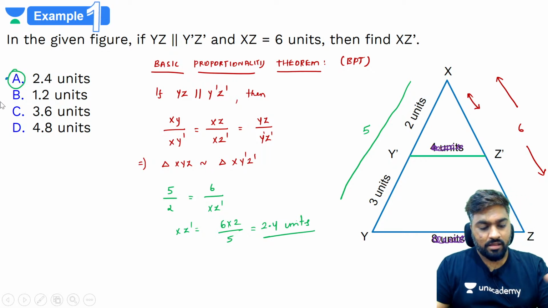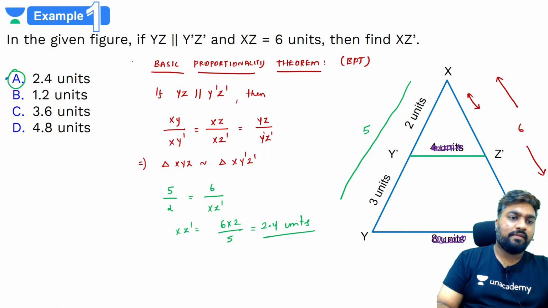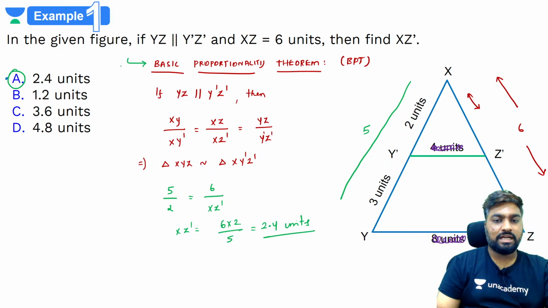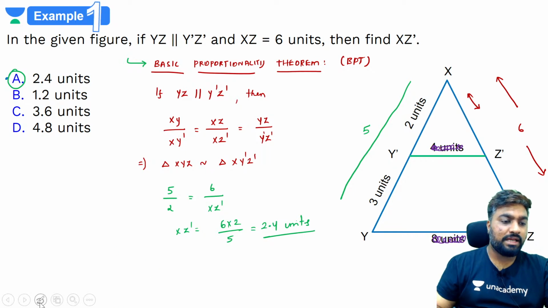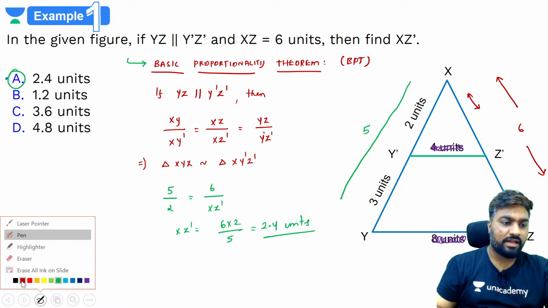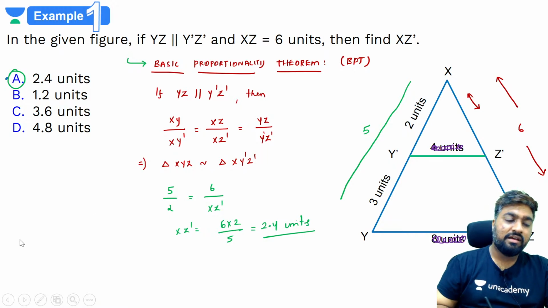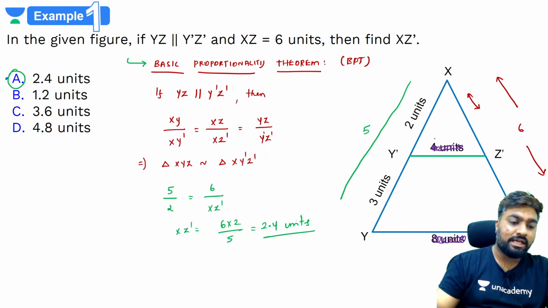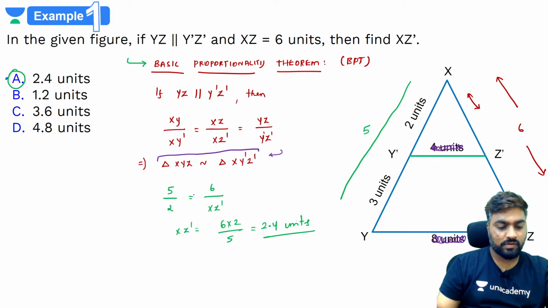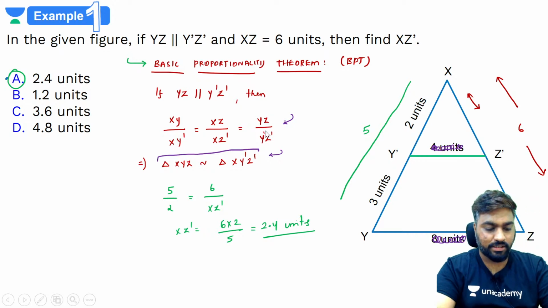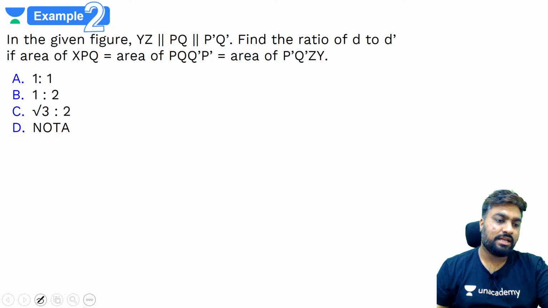So all together say yes if you have understood the basic proportionality theorem. Whenever this kind of situation comes up, where one side is parallel to one of the sides in a triangle, then automatically you can go for this. Why? Because the proportions of the sides, the ratios, will be equal. Done. Let's try the next question now.